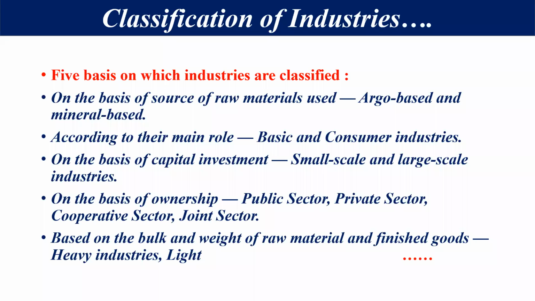And next, the 5th basis is the bulk and weight of the raw material and finished product. Whatever product is produced and the raw material used by the industry, on the basis of the weight and amount of it, we classify it into 2 parts, light and heavy industry. The industry whose raw materials are light and whose product is light is called light industry. And the industry which produces heavy products like iron and steel is called heavy industry. So we will study all these factors in this chapter.